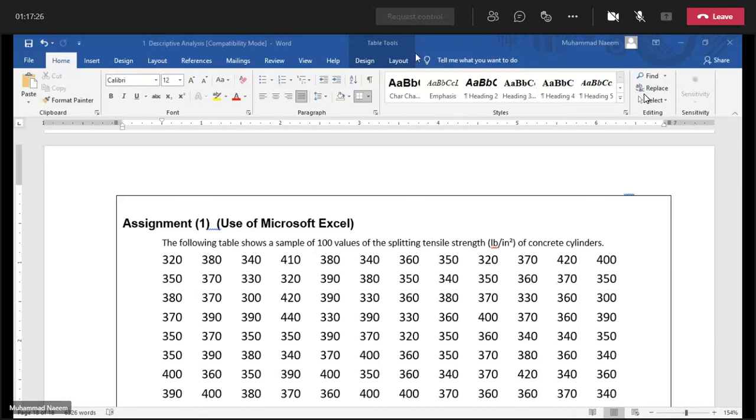And these people are very much important for me, who regularly attend these classes.